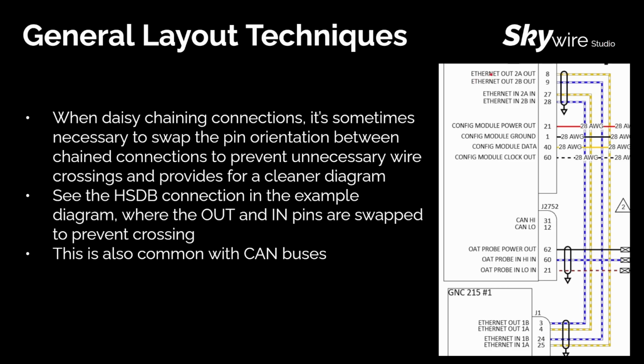The diagram on the right shows an HSDB connection between the LRUs. What we're talking about here is the fact that we don't replicate the same pins in the same position on both connectors. So you can see that 2A out is on the top here, but 1B out is on the top on this one. If you had swapped those, we would have crisscrossing wires. This is also common with CAN buses.